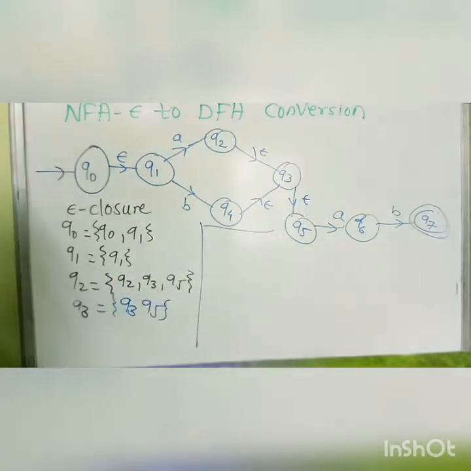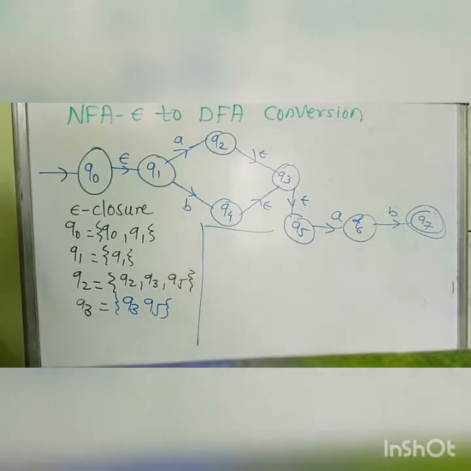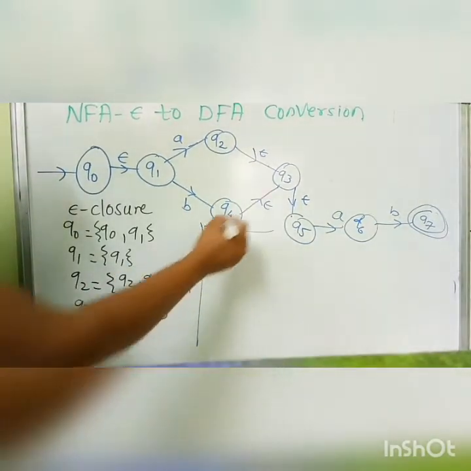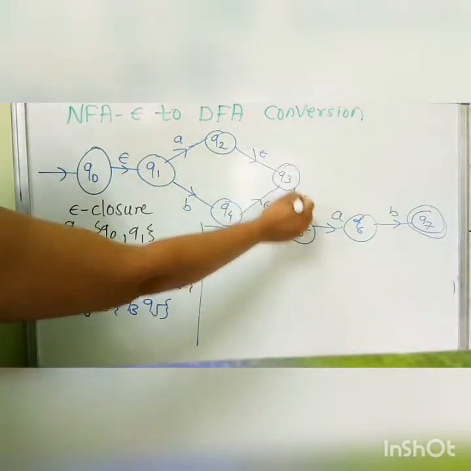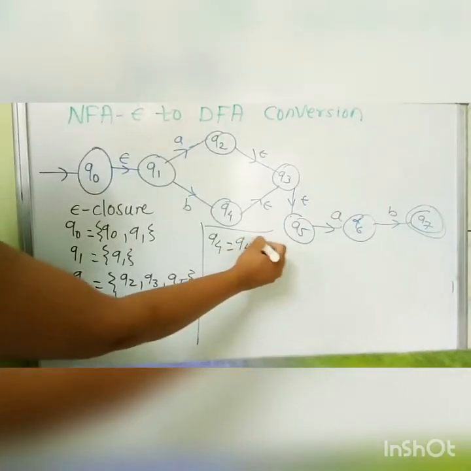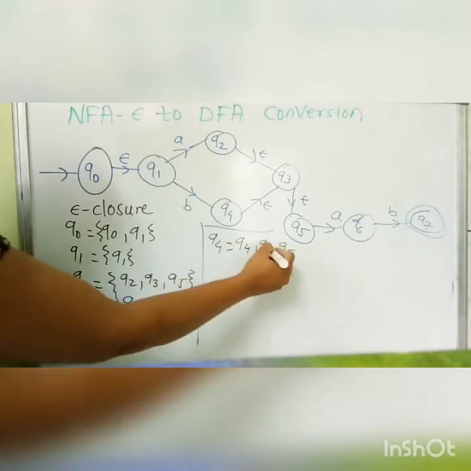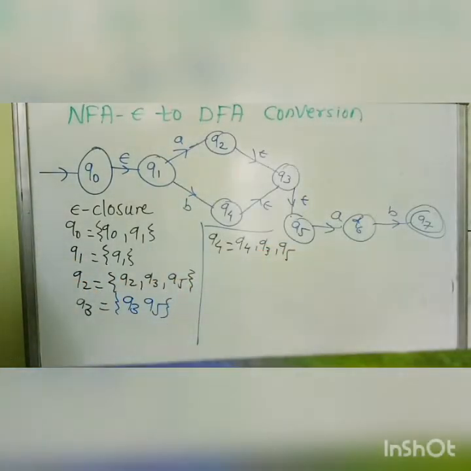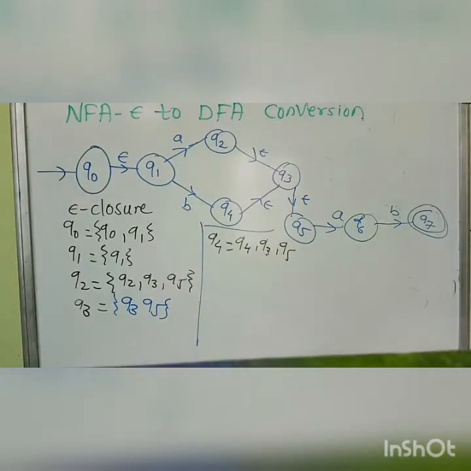Now next, what will be the epsilon closure of Q4? As we see, Q4 is connected to Q3 and it is connected to Q5. So Q4, Q3 and Q5 will come into the epsilon closure of Q4.